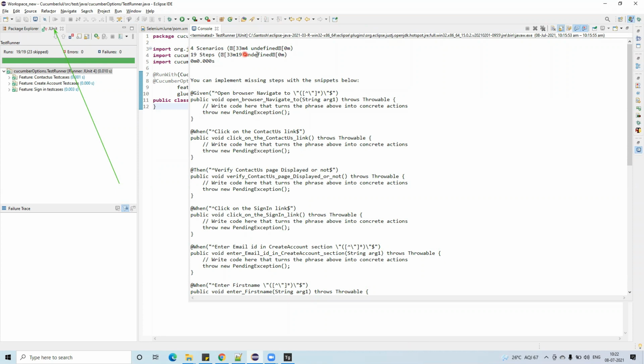19 steps undefined. What are all these things? Why is it showing pass and why is it showing undefined? I'll come to that tomorrow. We need to learn these things. As I always tell, we need to learn from the errors. I wanted to generate some errors, and why it is showing pass here and why it is showing undefined here. Let's learn those things.